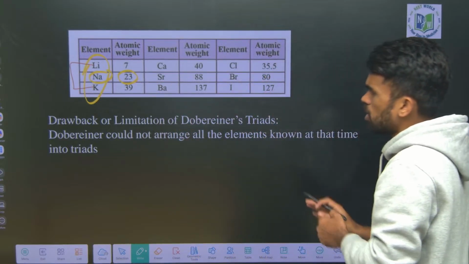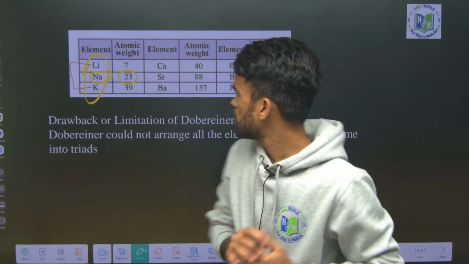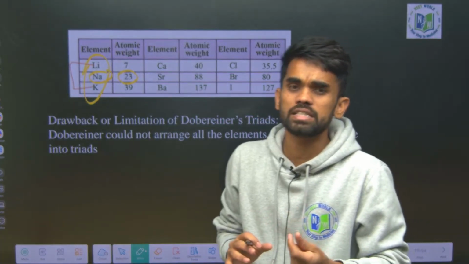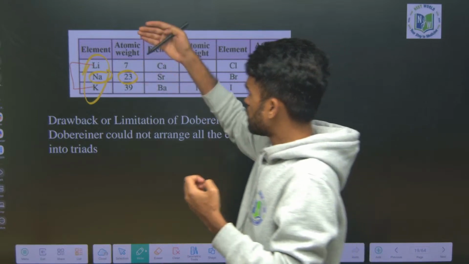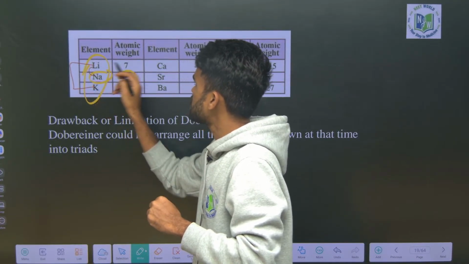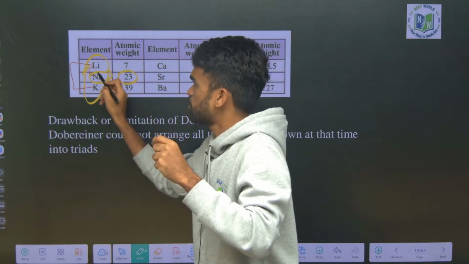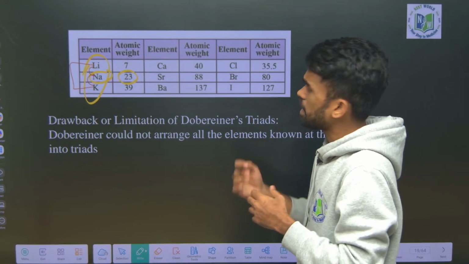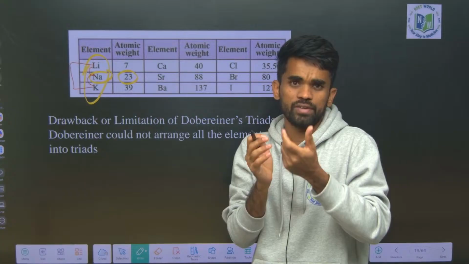But this Dobereiner triad was applicable for only a few sets of elements. If it is not applicable for all the elements, he was unable to answer why it is not applicable to all. Some elements were taken in such a way that they have a very large difference, and some elements have a very small difference. For example, from lithium to sodium we observe one type of difference, and if we take some elements in the period, they will have differences in their differences.